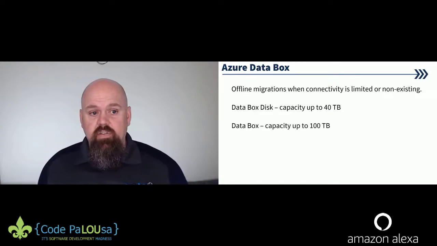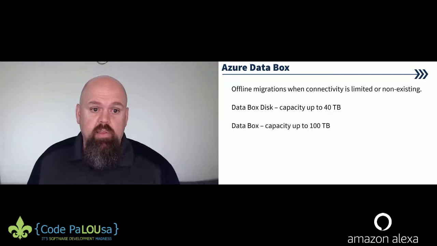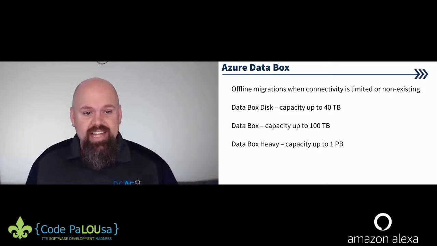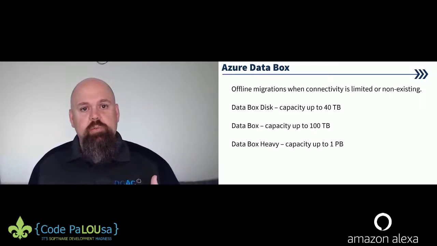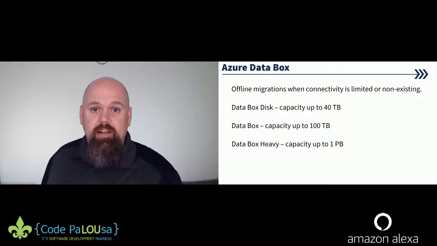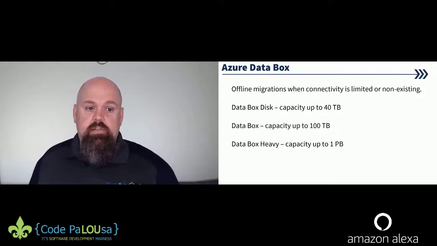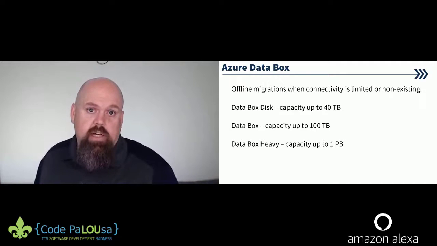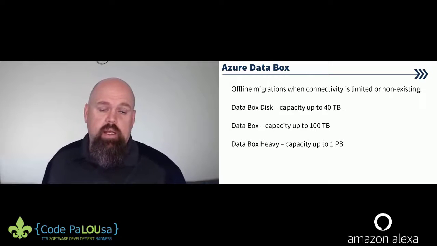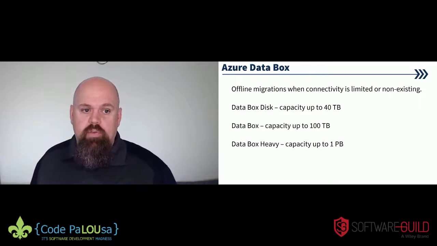If that's not enough, they send you a bigger box that will contain disks enough to handle 1 terabyte. And then if that's not big enough, they can send you basically a small refrigerator with up to 1 petabyte worth of disks to move that data. It is literally a heavy box. Those hard drives have weight to them, so you do pay for the shipping cost.